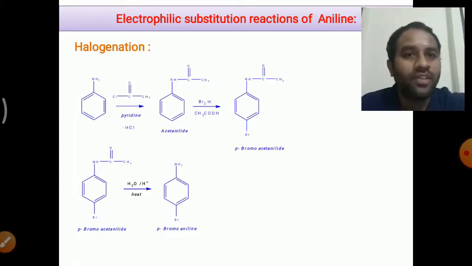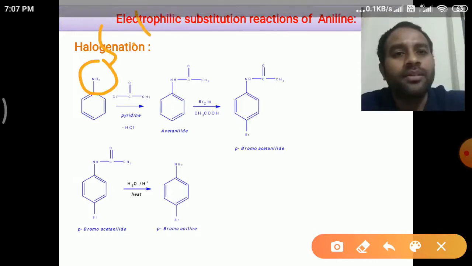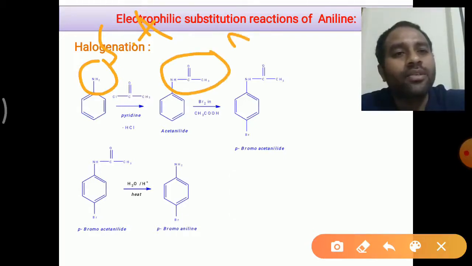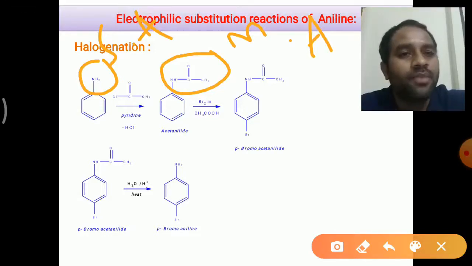So for that, what we have to do? We have to convert the strong activating group like the NH2 group into a moderately activating group. This is a moderately activating group, right? This moderately activating group is nothing but the amide group.